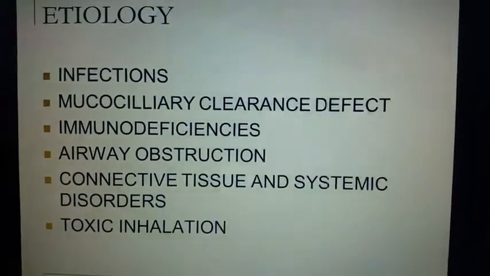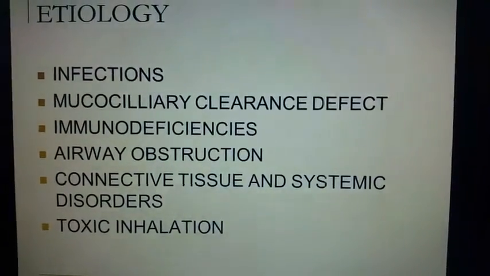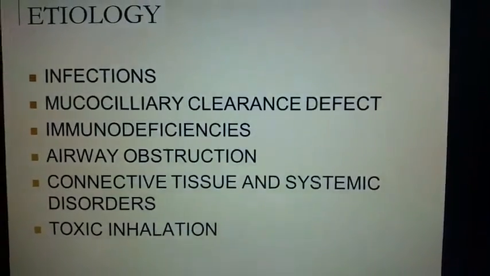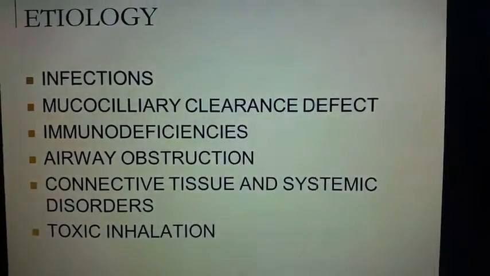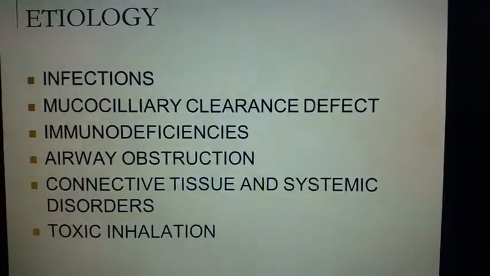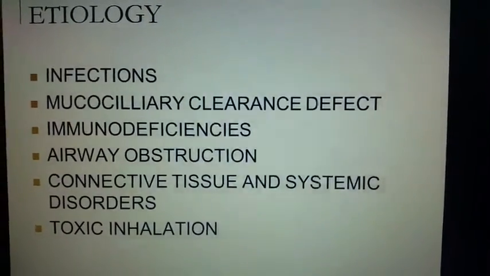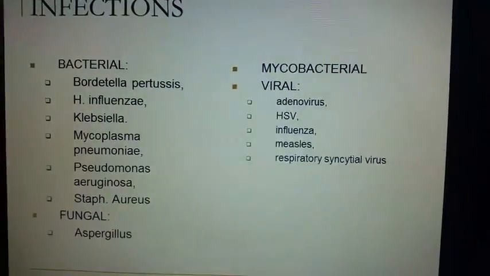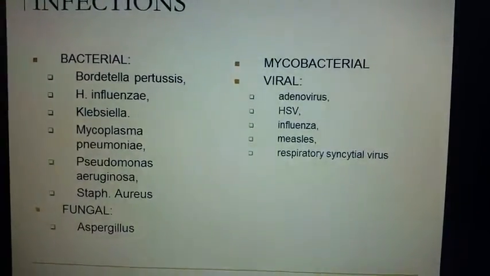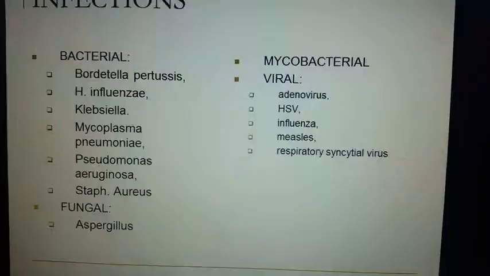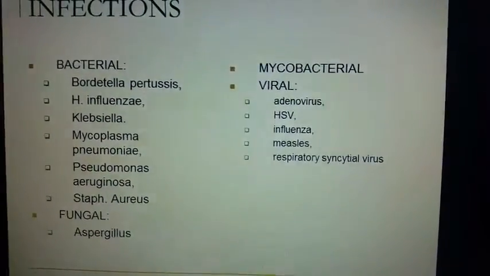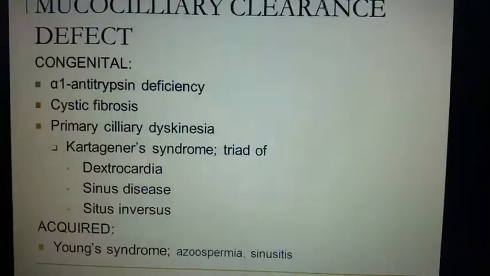Etiology. It can be caused by infections, mucociliary clearance defect, immunodeficiencies, airway obstruction, connective tissue and systemic disorders, and toxic inhalation. These are the details. Bacterial infections, fungal infections, mycobacterial, viral, all these infections can lead to bronchiectasis.